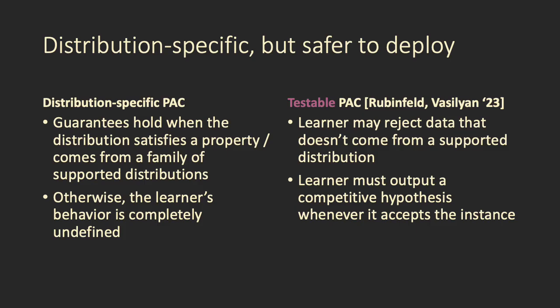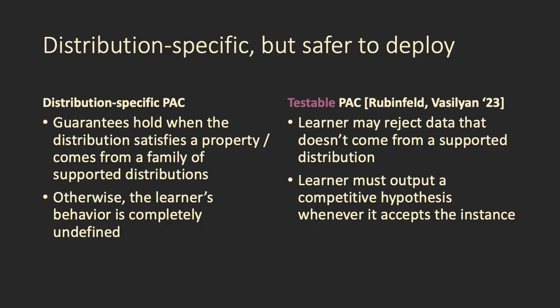So one goal of the testable PAC model, introduced by Rubinfeld and Vasilyan in 2023, is to capture a lot of the benefits of the distribution-specific setting while also recovering some of the practical relevance. So part of distribution-specific PAC that makes it more fragile is that the guarantees only hold when a distribution satisfies a property. That property is assumed. In other words, the distribution comes from some supported family. Otherwise, the learner's behavior is completely undefined.